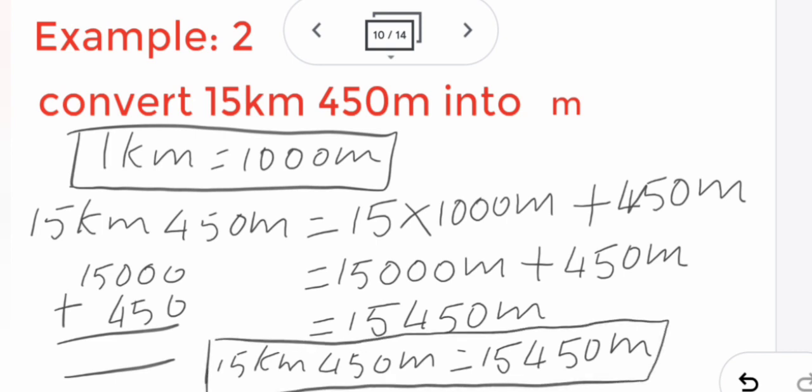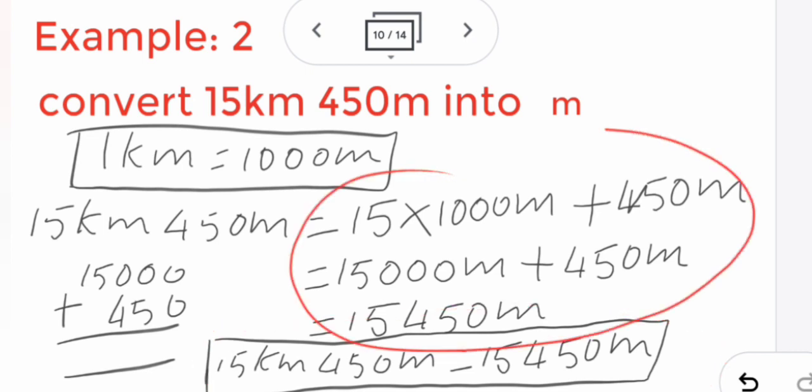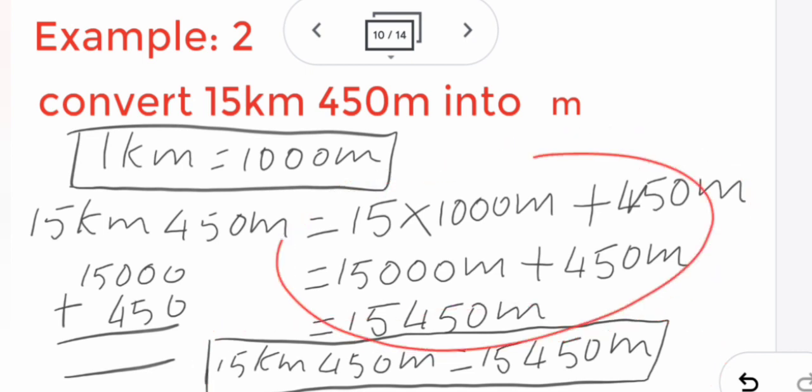Here you see I am writing the formula. For all the sums, you write the formula first, then last you write the answer here. These are the steps. If you don't write these steps, you will not get the marks. If you write only the answer, you will get only half mark. I will give only the half mark.